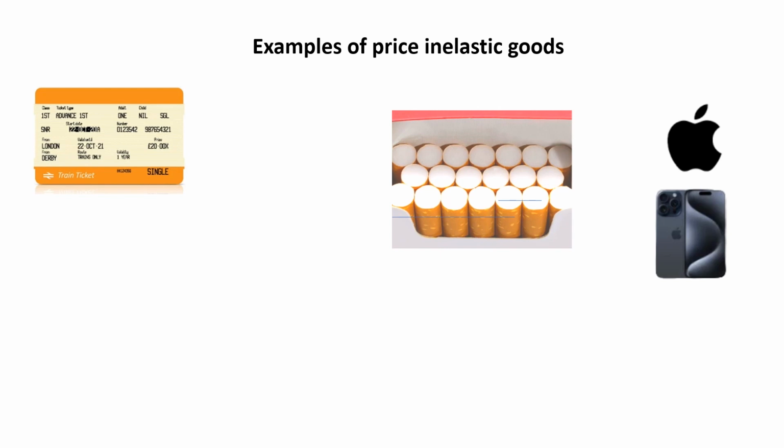Here are some examples of price inelastic goods. We have peak rail tickets, so for commuters who rely on the train to get to work, demand will be very inelastic. So if the price of fares increases, demand will only fall by a small amount. With cigarettes, if the cigarette tax increases and the price of tobacco increases, demand will be very inelastic because many smokers have an addiction to cigarettes, so they will still continue to purchase them.